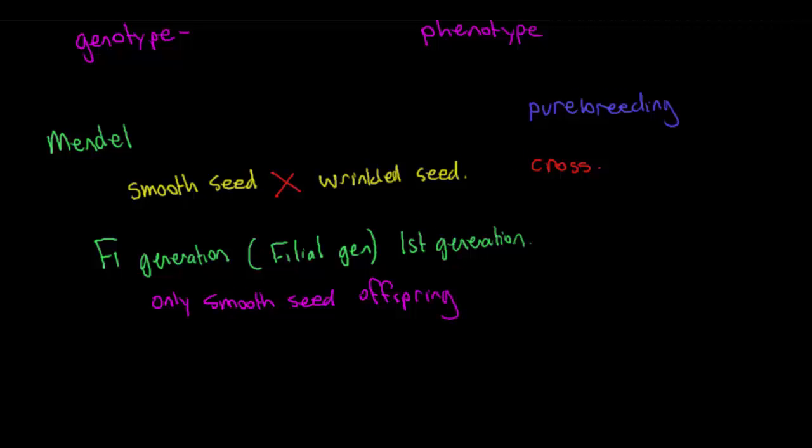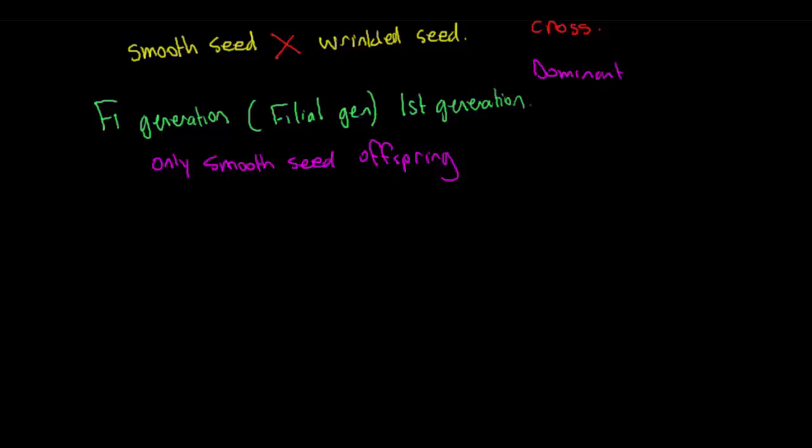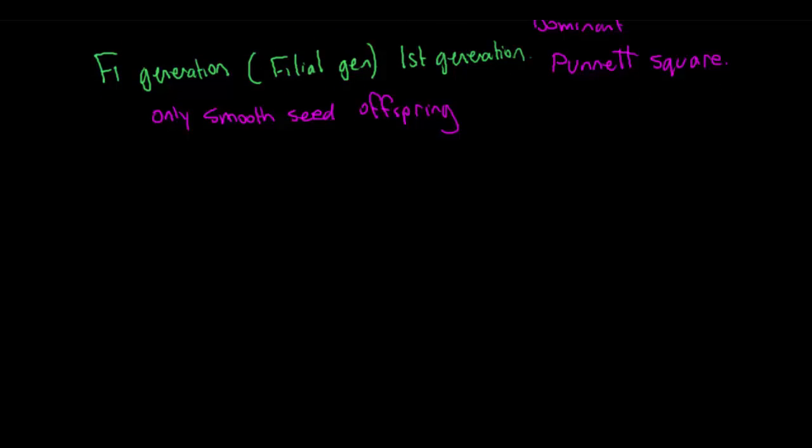So Mendel thought that what that meant was that being the smooth seed must be the dominant trait. So he thought it was the dominant trait. And so we can express this and explain it in a Punnett square. So again, more terminology we need to put up here. A Punnett square is a way that we're able to describe the cross between these two pure breeding plants.